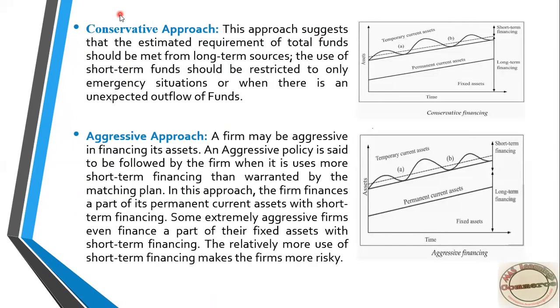The conservative approach tells you that, because you estimate permanent current asset, in that situation you have to utilize long-term financing. But it also suggests that part of the temporary working capital, or temporary current asset, also has to be financed by long-term financing. Long-term sources you have to finance.